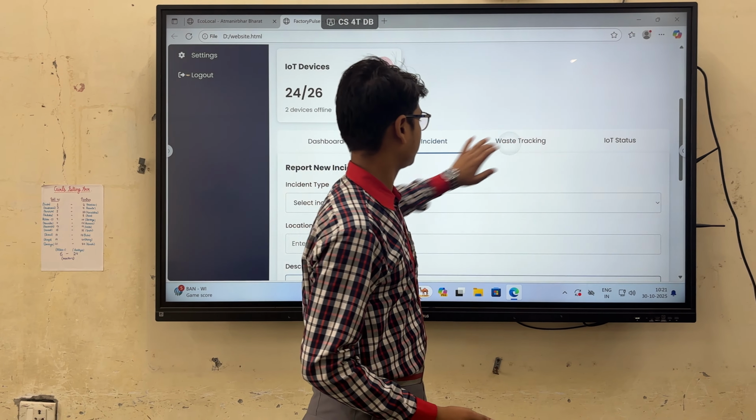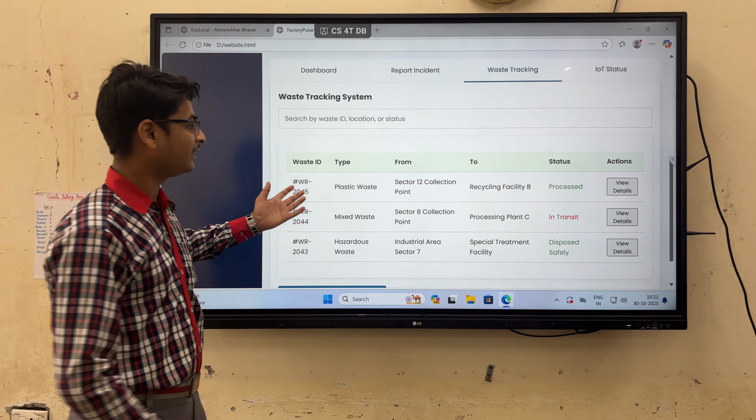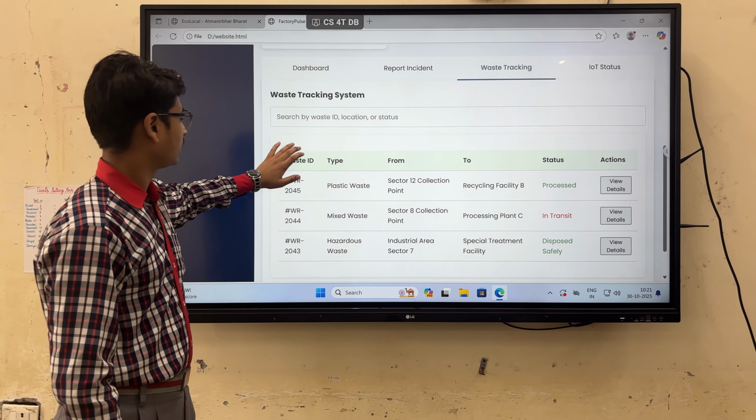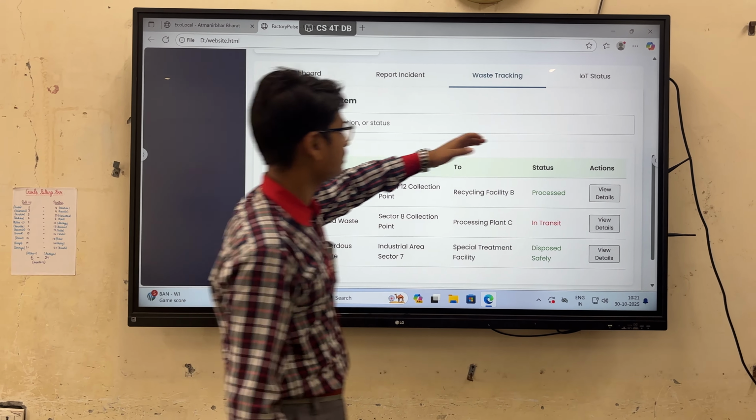Now, this is waste tracking. So, the government can track the waste that is released from the industries.